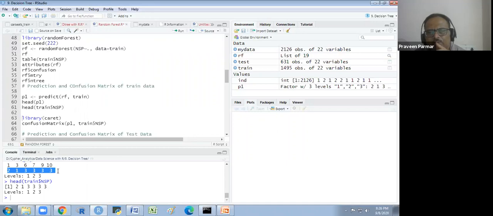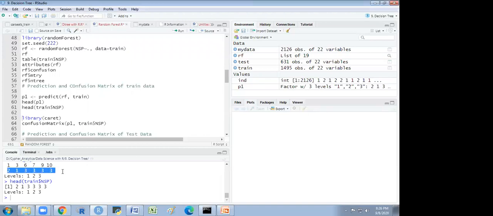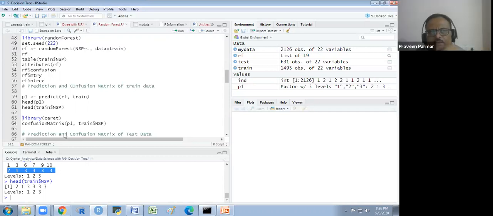Does that make sense to you? All the six predictions, 213333 and 213333. It is the actual NSP we have, and this is the predicted NSP we have. Yes, sir. So fortunately, it is given that.